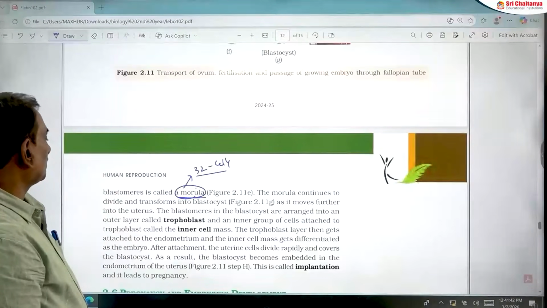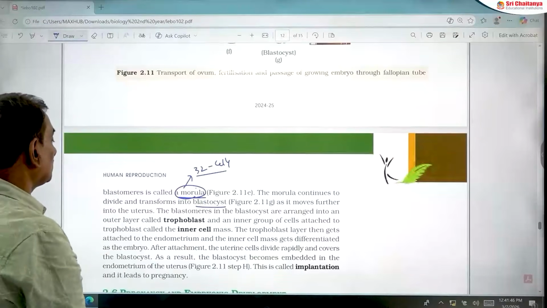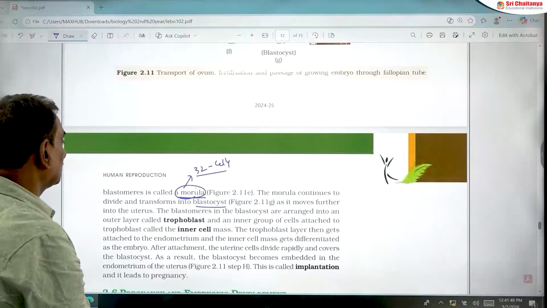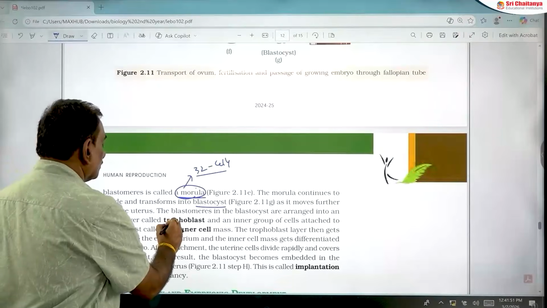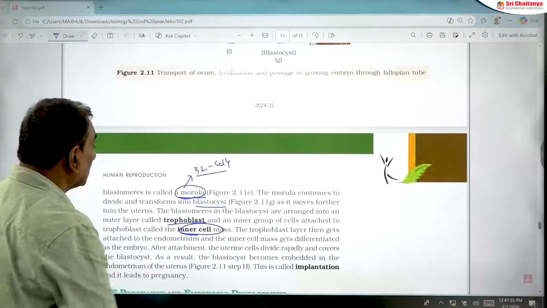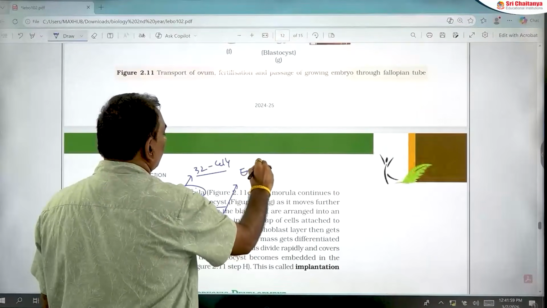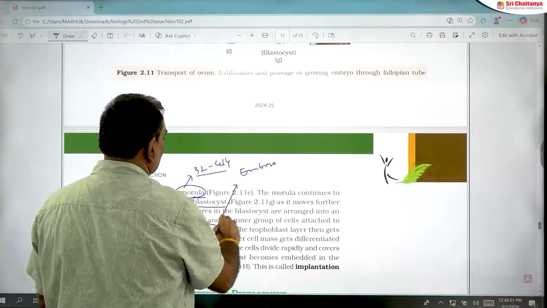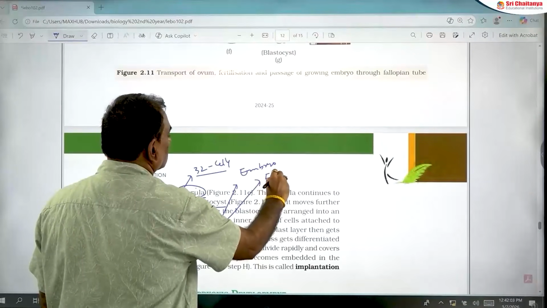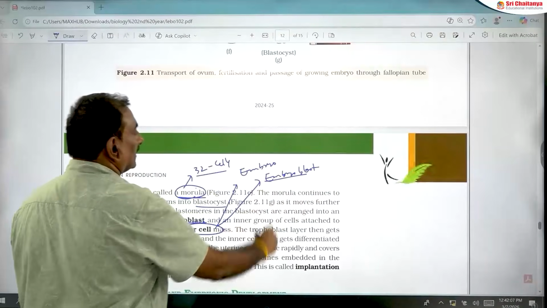The morula continues to divide and transforms into a blastocyst. The blastocyst contains blastomeres. The outermost layer of blastomeres is the trophoblast. The inner layer is called the inner cell mass. The inner cell mass forms the embryo, that's why it is also called the embryoblast. Embryoblast is the other name for the inner cell mass.